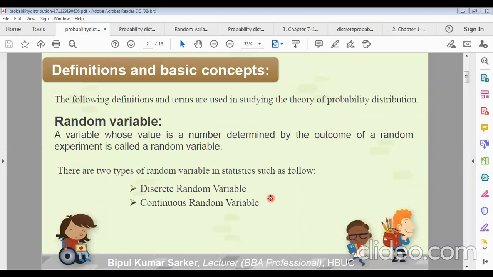There will be two outcomes, one is head and the other is tail, and we can toss a finite number of times. So there are a finite number of events, and we can use a discrete variable to represent the output, head or tail, and we can also represent a continuous random variable. So first of all,